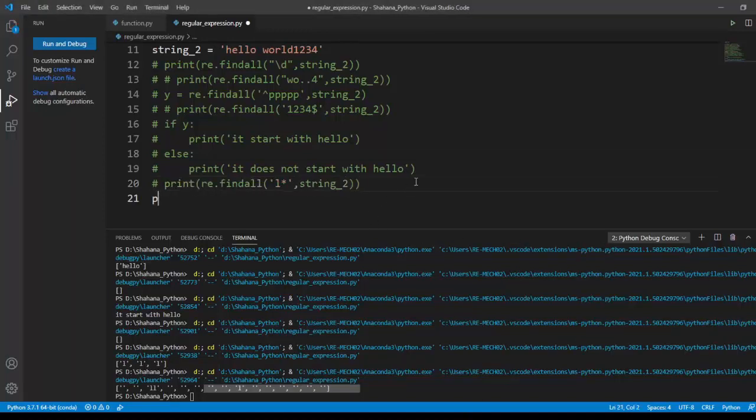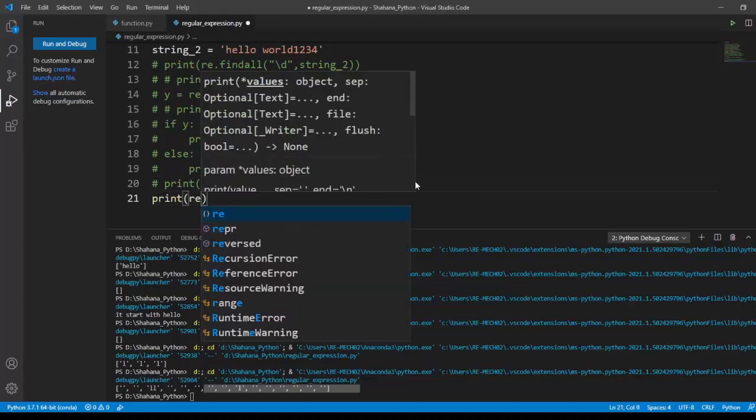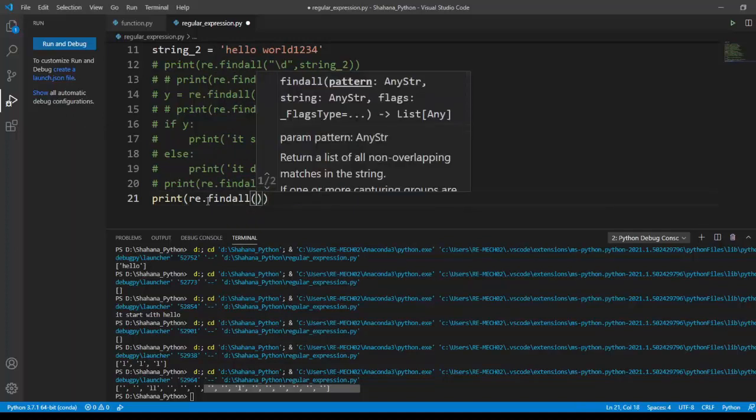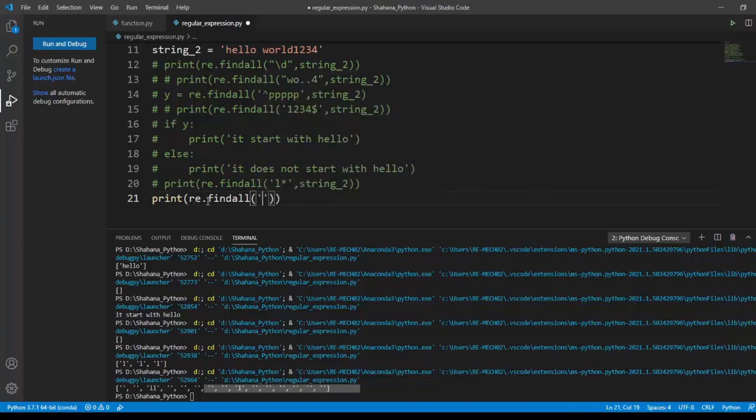Our next thing is I'm going to print re dot. I'm going to open my quotation and type E. What I'm trying to say is I'm going to check whether the string contains E followed by exactly two L characters.